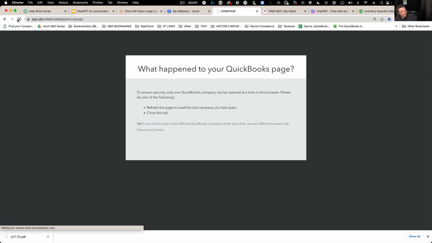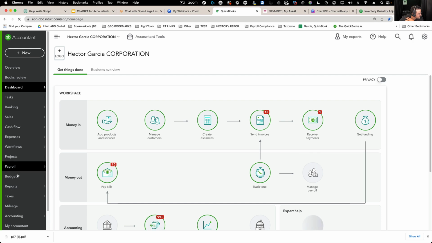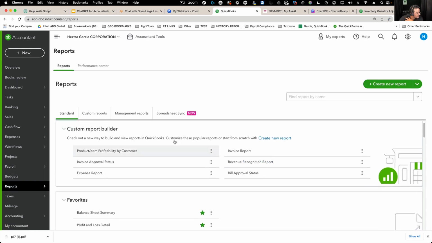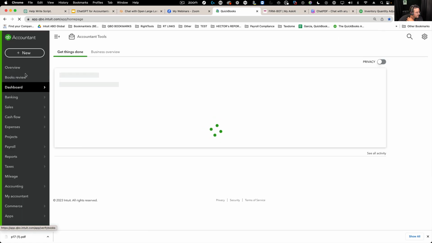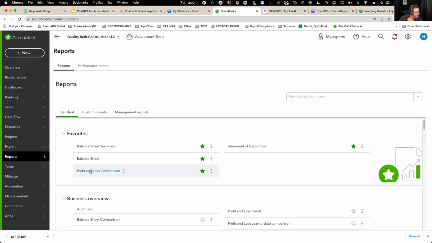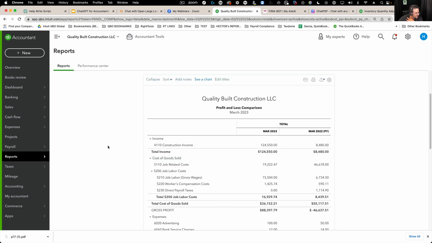Let's load QBO again, and let's do a comparative P&L. Let me switch to a sample file that has better information here. I'm going to compare last month P&L. I would say maybe last month with the month before.